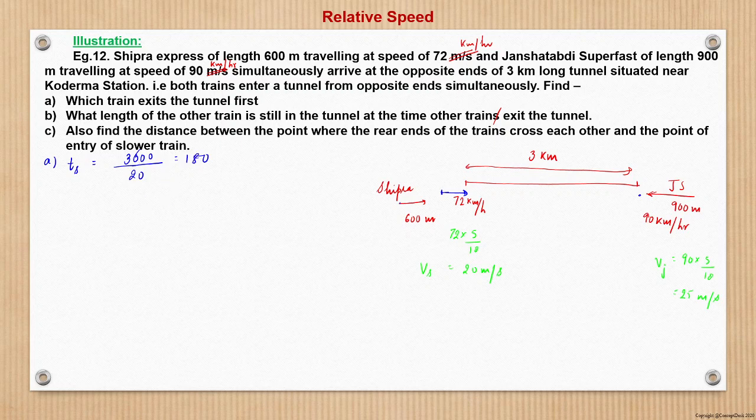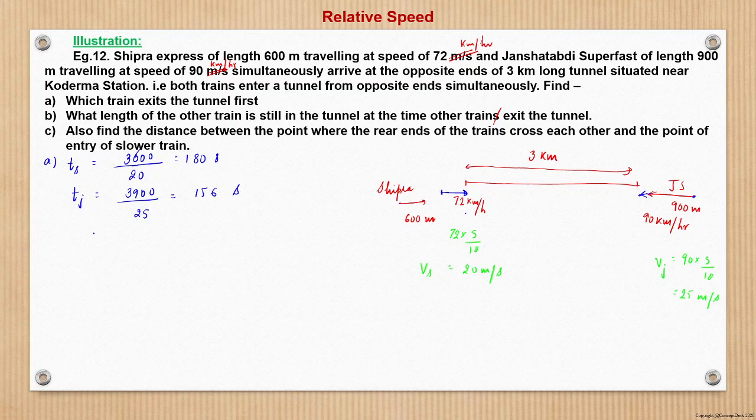So it will be 180 seconds. Then time taken by Jan Shatabdi would be what? Jan Shatabdi, suppose it is here, rear end is here. When will the crossing be successful? When the rear end reaches this location. So that is 3 kilometer plus 900 meters, so 3900 meters at a speed of 25 meter per second. So this gives 156 seconds.